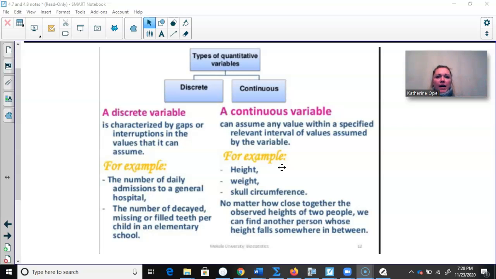Another one is our heights. So again, being relevant, we can have someone who's 5'7", 5'7.5", 5'7.25". There can be some difference. It's not just a countable thing, right? That's the biggest thing. Discrete is countable. Continuous is not. Discrete, the number of hurdles you can jump over. Continuous, how fast can you run that 100-yard dash? That's the difference there. If you have any questions, let me know.